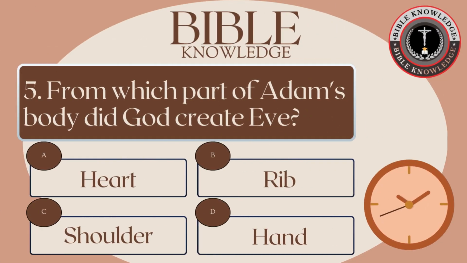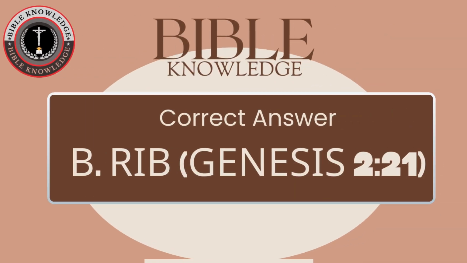5. From which part of Adam's body did God create Eve? A. Heart. B. Rib. C. Shoulder. D. Hand. Correct answer, B. Rib, Genesis chapter 2 verse 21.